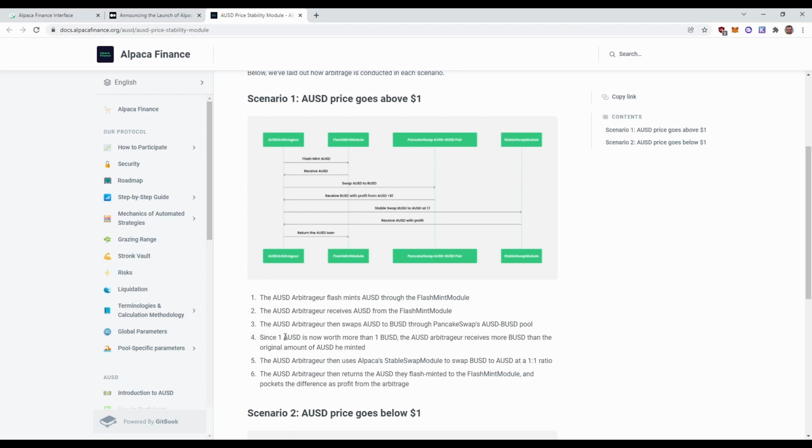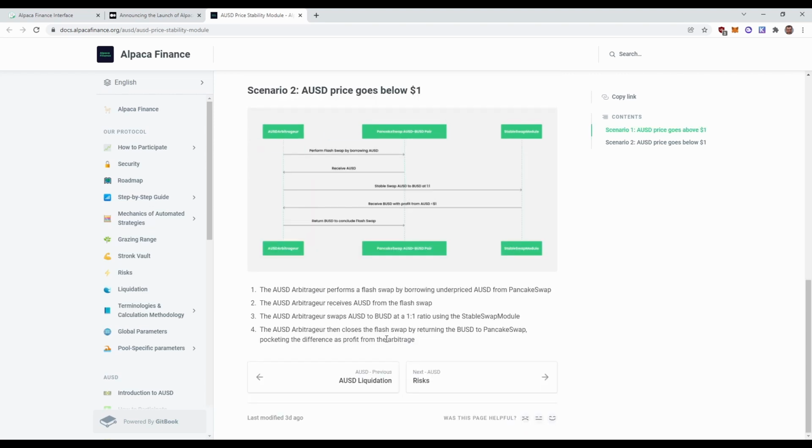Since AUSD is now worth more than 1 BUSD, the arbitrageur receives more BUSD than the original amount of AUSD he minted. The AUSD arbitrageur then uses Alpaca's stable swap module to swap BUSD to AUSD at a 1-to-1 ratio. And on the next step, the discrepancy between what he minted and what he repaid, well, that's finders keepers. So the arbitrageur gets to keep that difference.